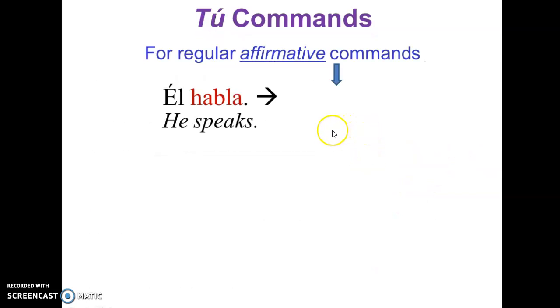And so let's see how it looks like the él and ella. So él habla. This is when we want to conjugate he speaks or she speaks. Él o ella habla. It looks like the same conjugation because it is. Okay, so we take this conjugation, kind of like a memory device.